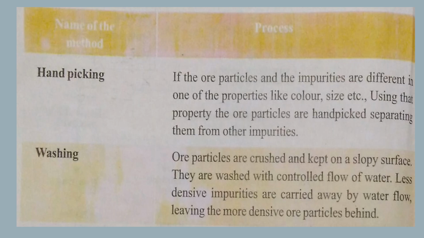Just for example, rice bran and husk can be separated. Lighter particles float on the water. They can be separated very easily. So washing is the process where light, less dense impurities can be separated from the more dense ore particles.